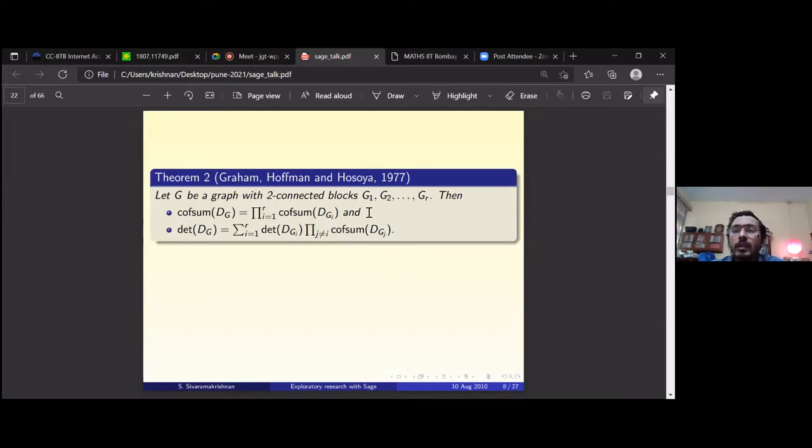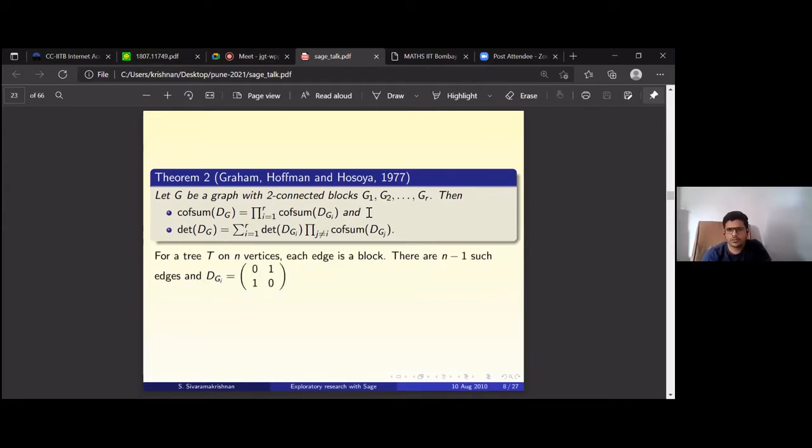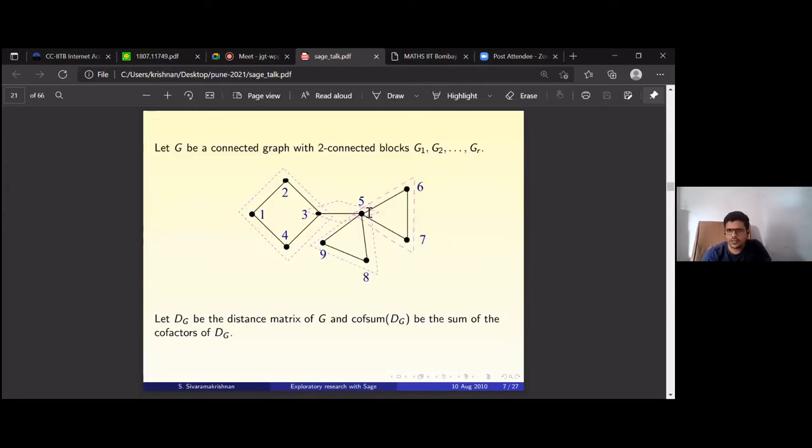Any more questions? Sir, here vertices 3 and 5 are articulation vertices. Correct. A cut vertex is also called an articulation vertex. If you delete them, the number of connected components will increase. The graph is connected as it is. If you delete vertex 3, then 1, 2, and 4 will become a component by themselves, separated from the remaining portion. If you delete 5, there will be more: 5, 6, and 7 will be a component, 8 and 9 will be a component, and 1, 2, 3, 4 will be a component.